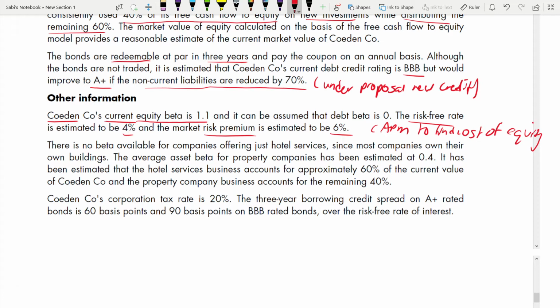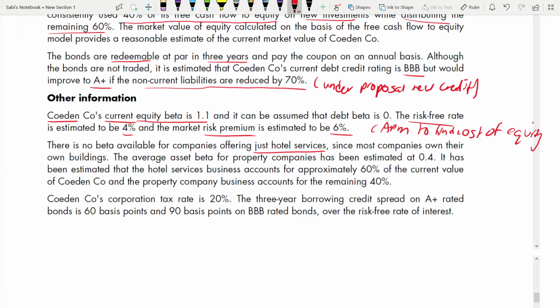So there is no beta available for companies offering just hotel services. Just hotel services. Why do we want hotel services? Because they are going to invest. After selling all the hotel properties, they will only be focused on hotel services. Do we need a beta for that? Of course we need a beta for that, because otherwise how will we find WACC? Right, we want it after the proposal. After the proposal we just have hotel services, so we also need to find beta.